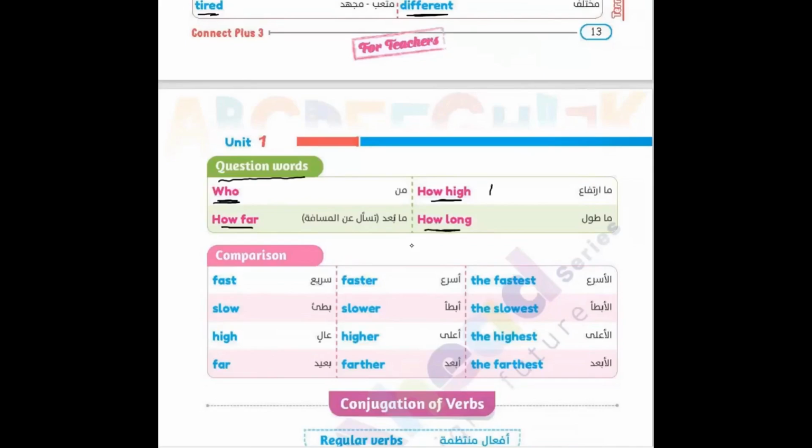High is to check a building like this, but how long is to check a road like this. Sometimes we also use how tall to check about the height.